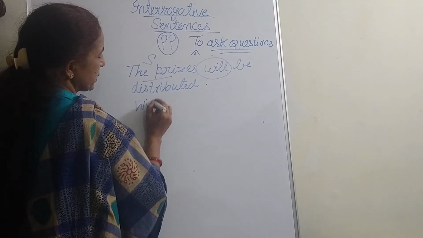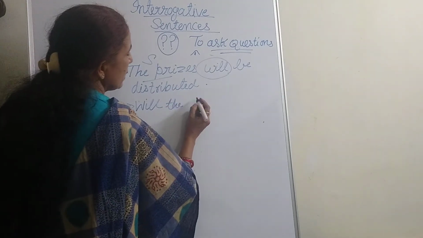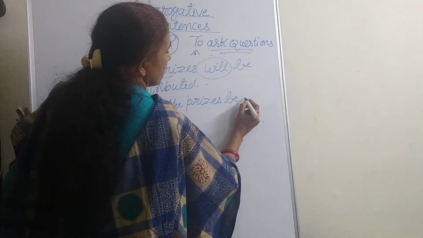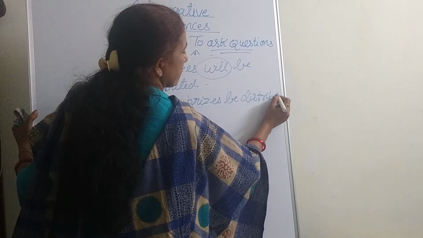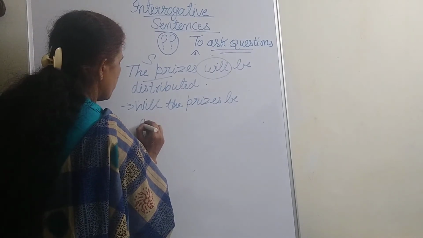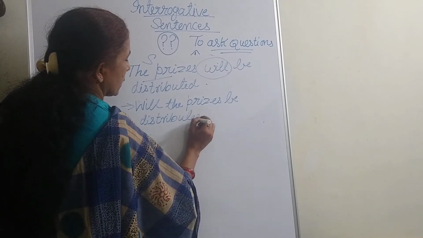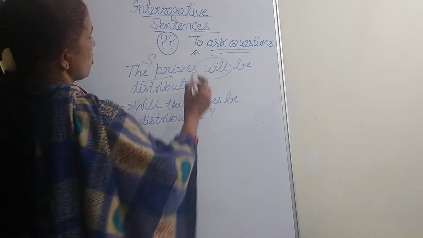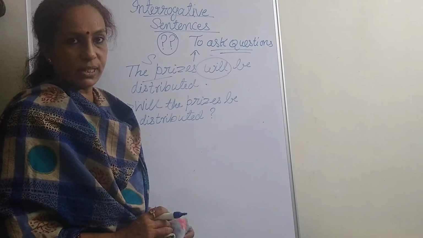So our question starts with will, the prizes be distributed? Will the prizes be distributed? So this is how questionnaires or interrogative sentences are formed with helping verbs.